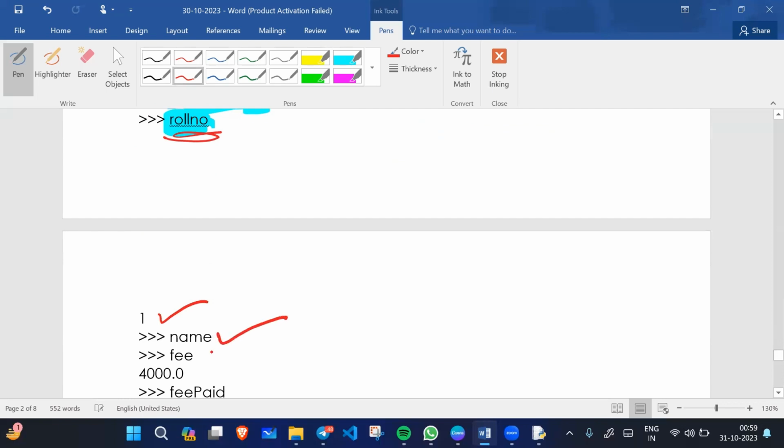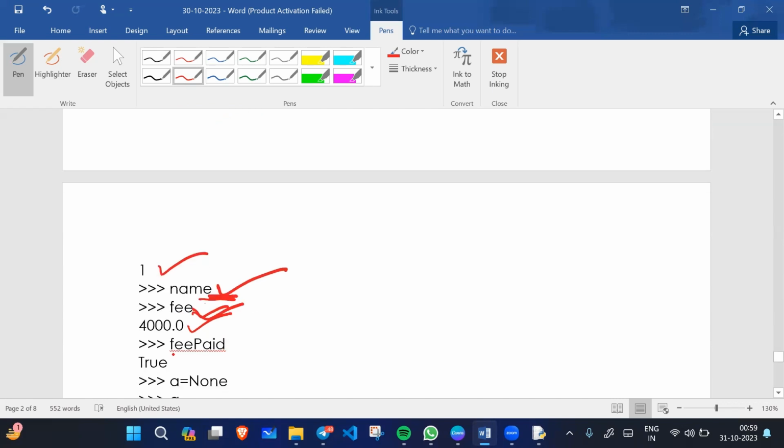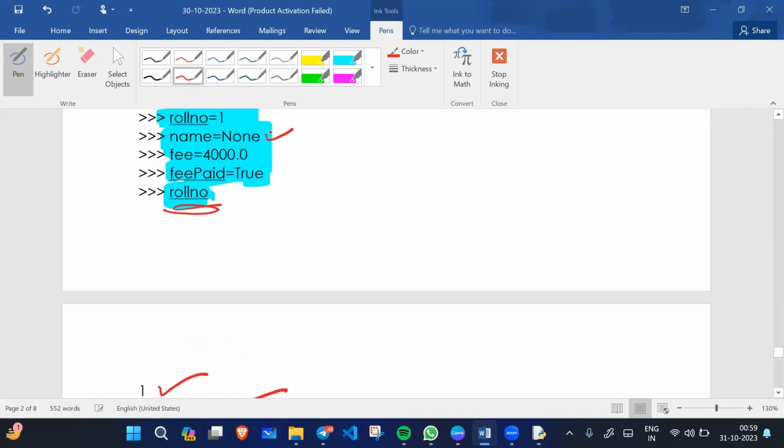When I print name, it will show nothing. When I type fee, it will print something. And when I type fee paid, it will give true. So now the catch is, why is it not giving anything when I type name? Because name is what data type? None data type. Name is containing none data.